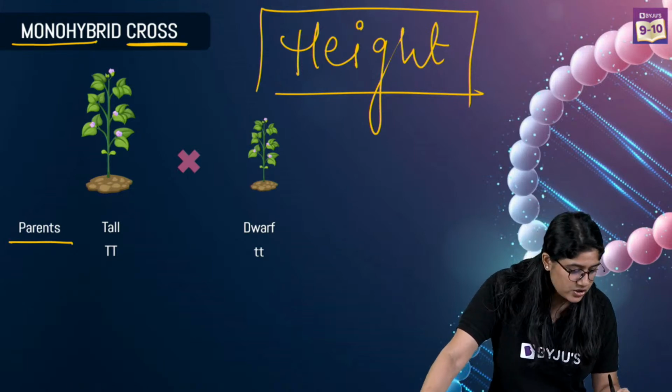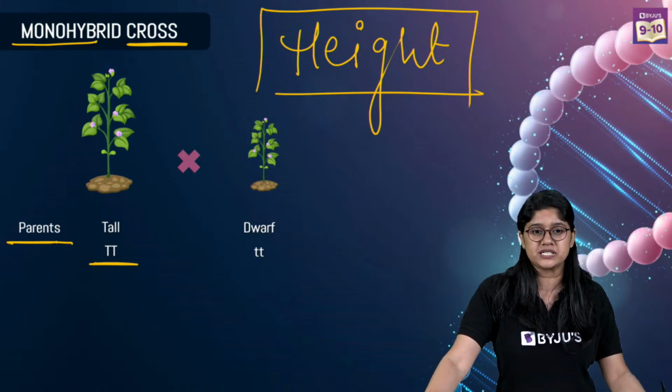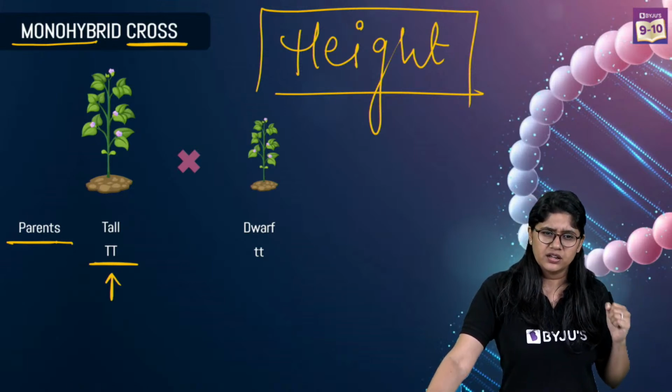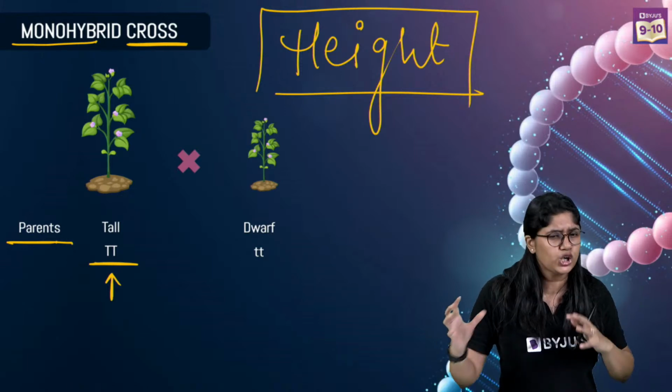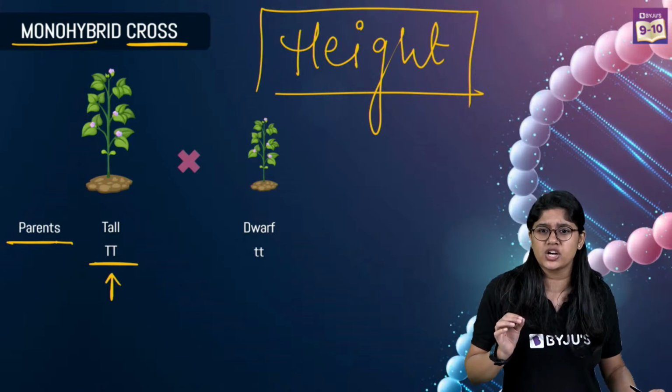Yes, okay. So we have the parents, right? We have a tall parent. Can you see capital T and capital T? That is dominating. It means that both the alleles are dominating, right? They will be expressing themselves. They will not be hiding, right? Yes, right? Please make sure of this.